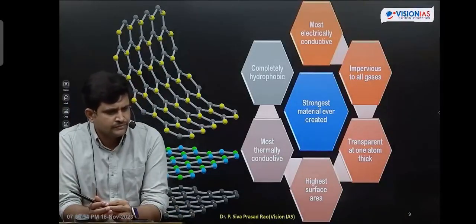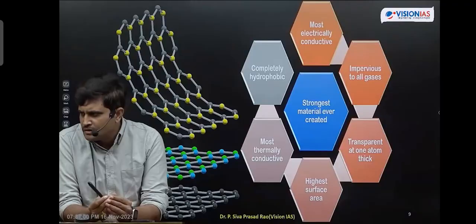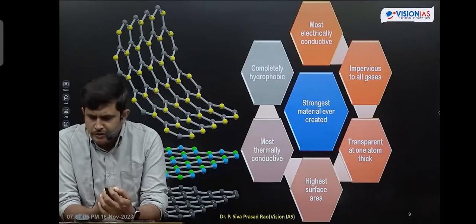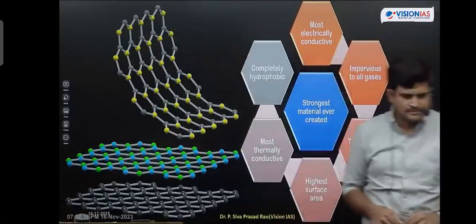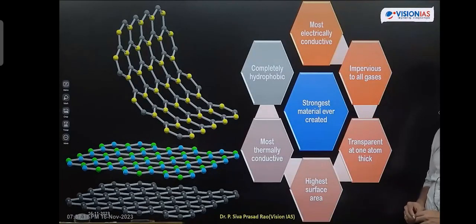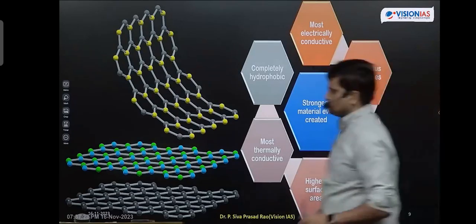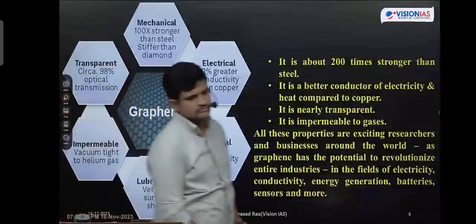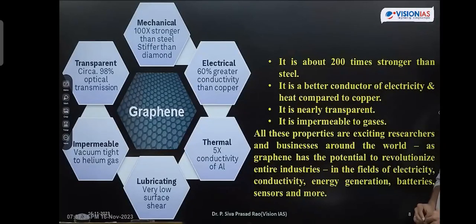Graphene is not a naturally existing product. It is a human-derived product. And it has the following properties. First one, it is 200 times stronger than steel. It is a better conductor of heat and electricity compared to copper.